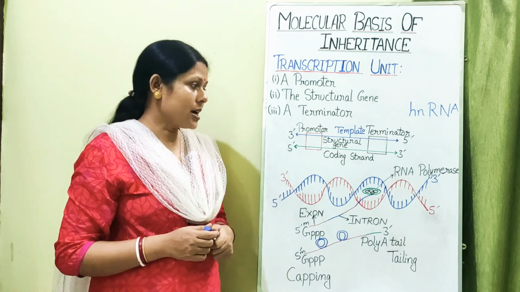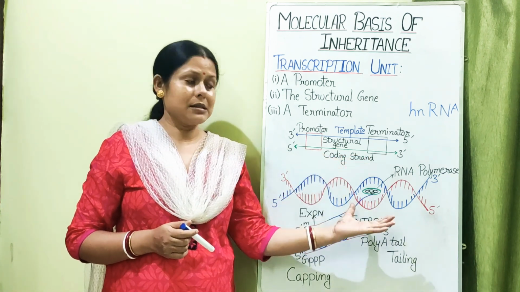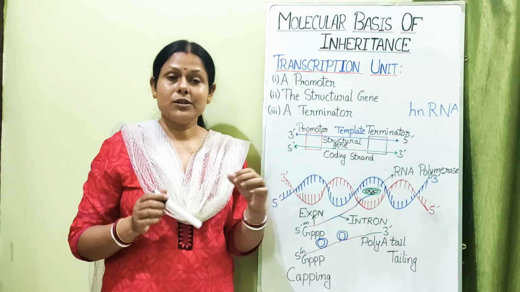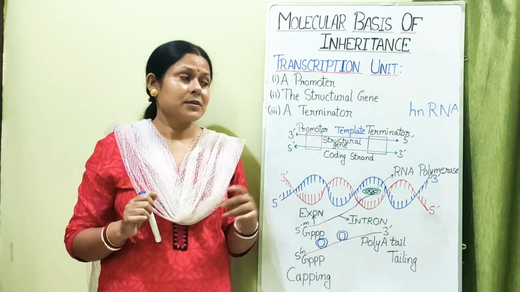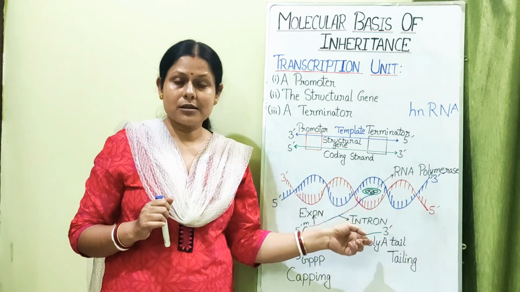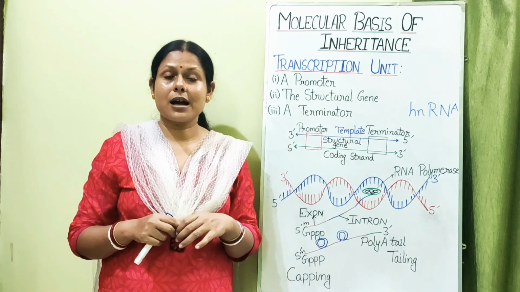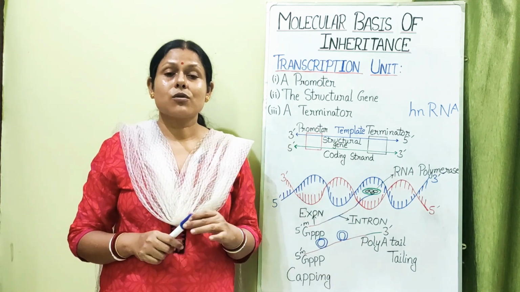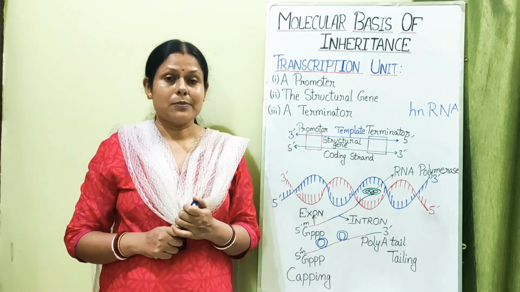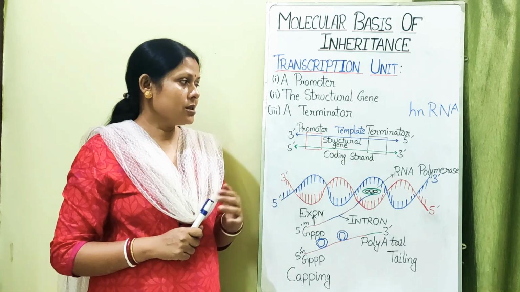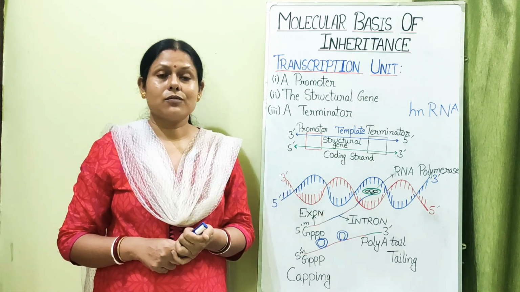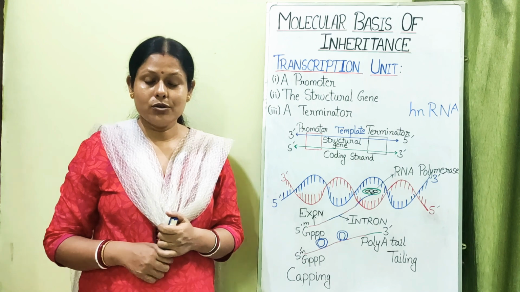Whereas in eukaryotes, since a particular segment is selected, and only the structural genes present in those regions are transcribed, it is called monocistronic transcription. Okay, so this is the basic difference between prokaryotes and eukaryotes.